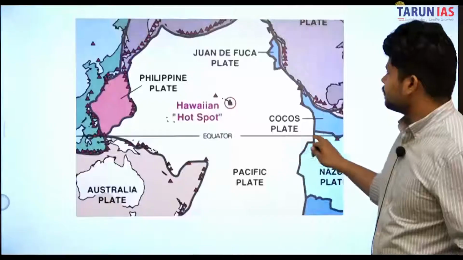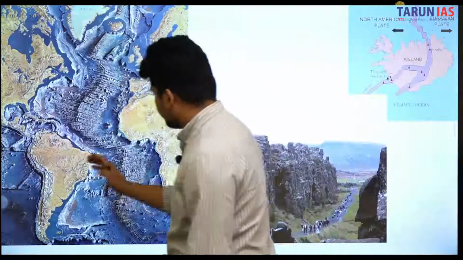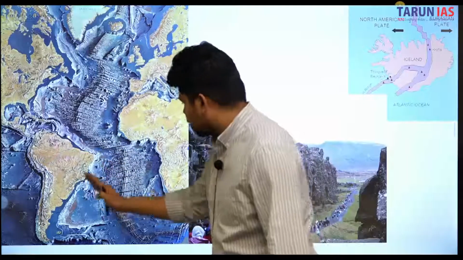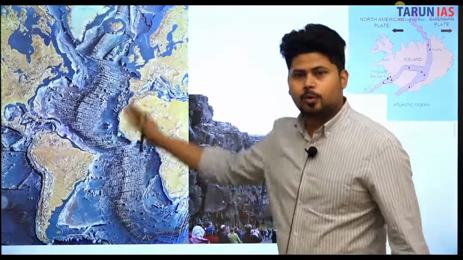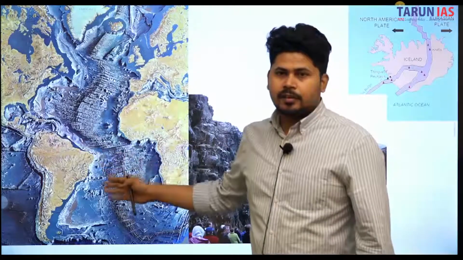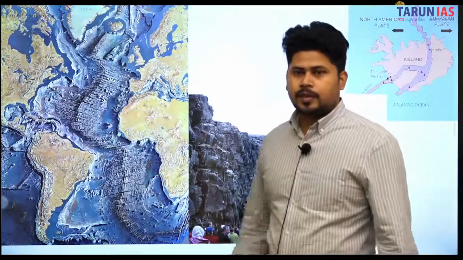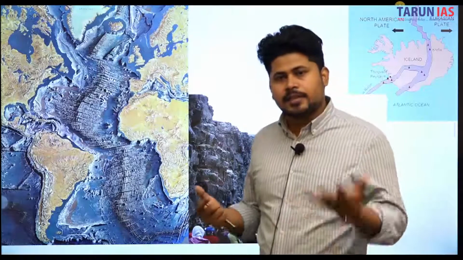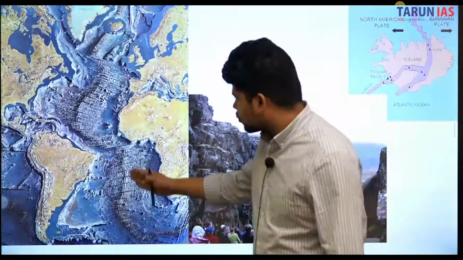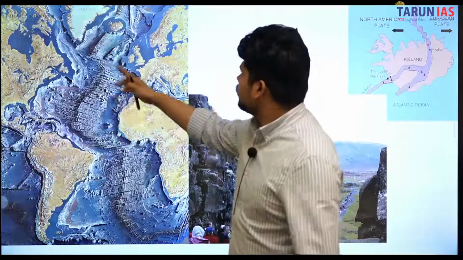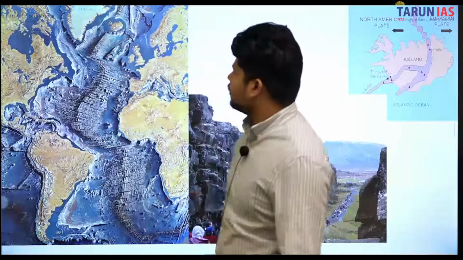How? See, this is South America, the South American plate, and the African plate. This is the actual map of the oceanic basin. This has been hydrographically created by ships. This is the physical map of the ocean beneath us. So this is the kind of structure that has formed. This structure passes directly through Iceland. You can see this is Iceland and it passes directly through it.